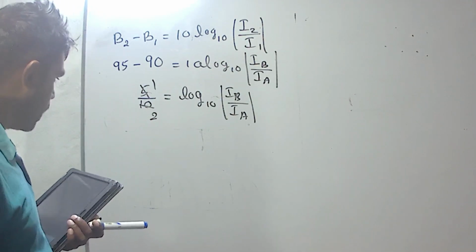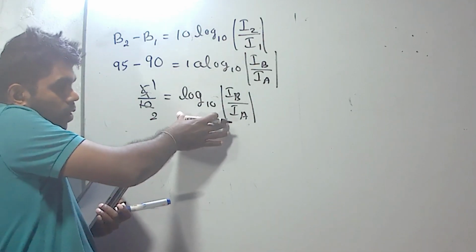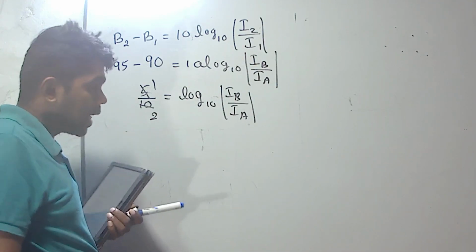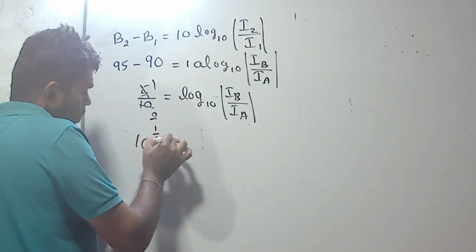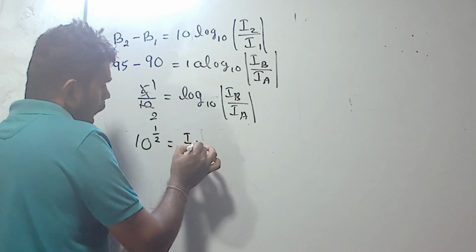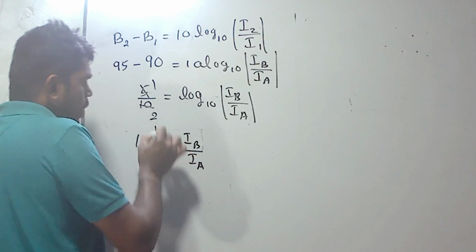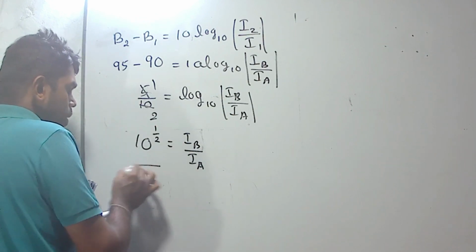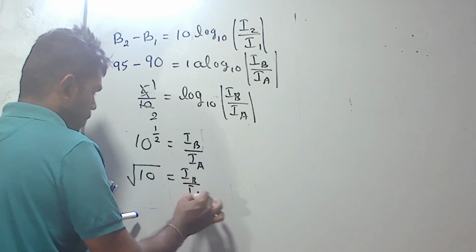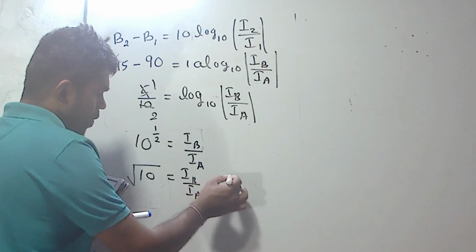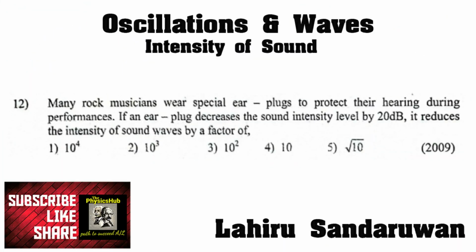Then I will convert this logarithmic equation to index form. Then we can write base is 10, 10 to the power half equals IB divided by IA. We know that half power means square root. Then square root of 10 equals IB divided by IA. Answer is the fourth one.